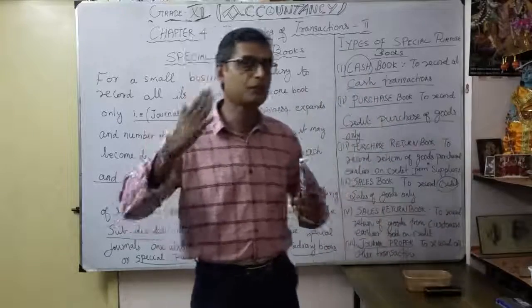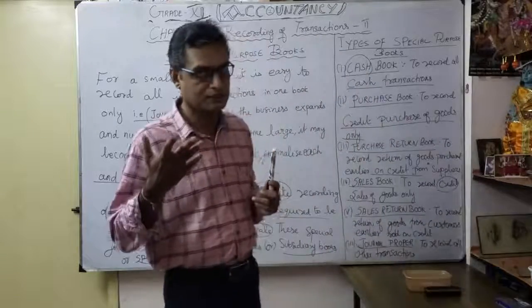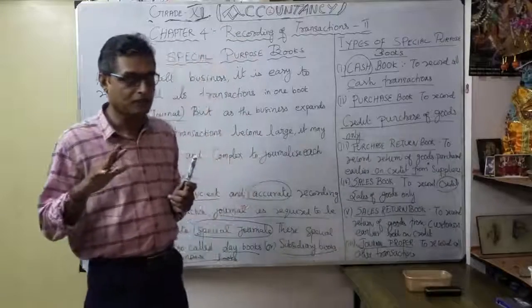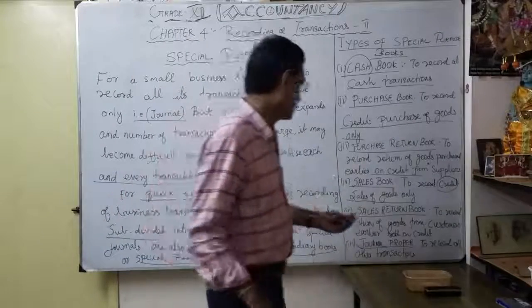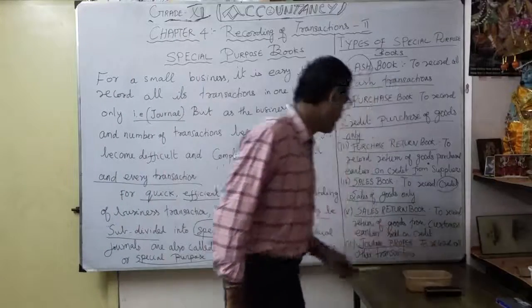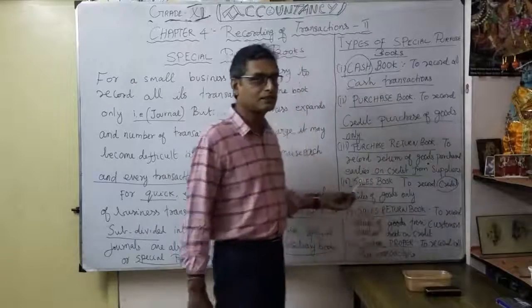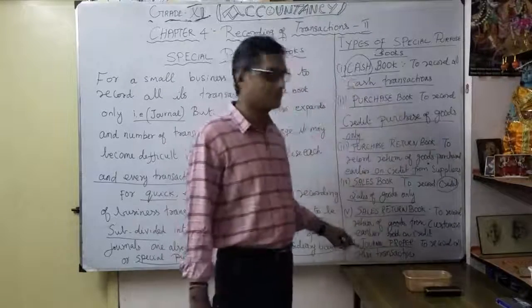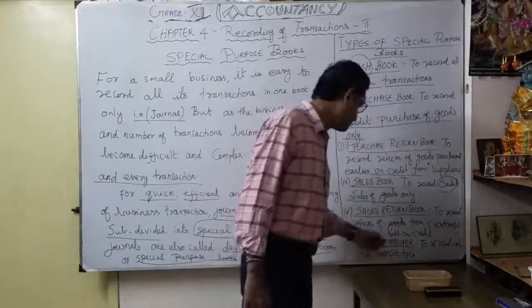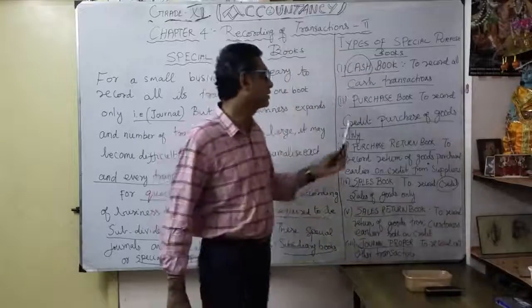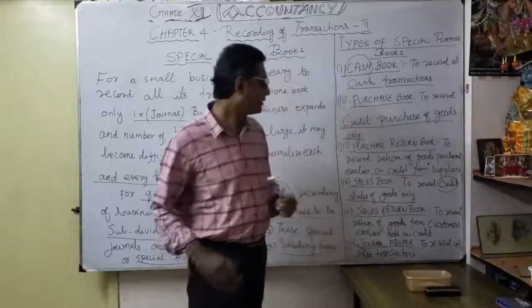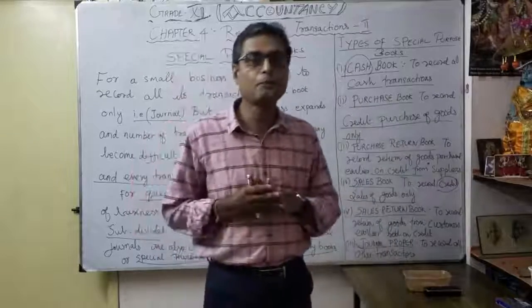It's not related to purchase, not related to sales, not purchase return, or not sales return. That's what this is: to record all other transactions which we are unable to specify here. That is called journal proper. Understood? That's the five types of special purpose books.